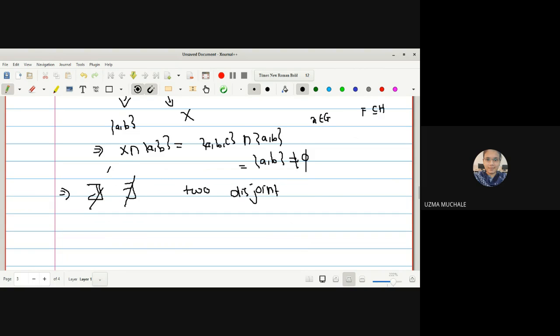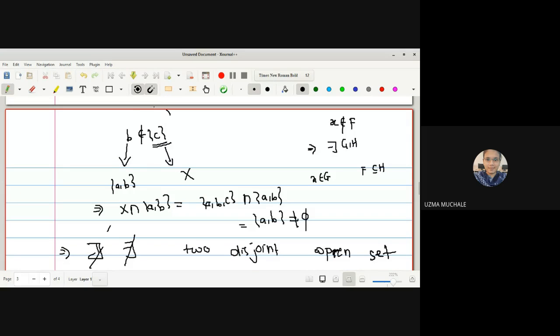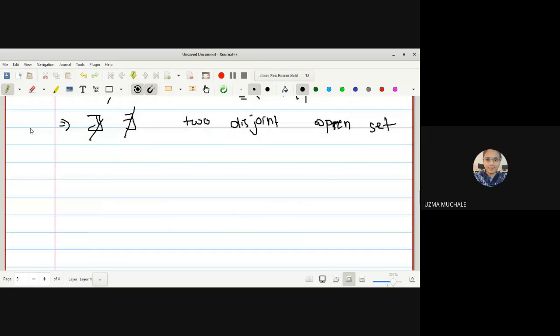And now no need to go for a different closed set which does not contain the point, because if it is not true for at least one, then we can generalize that there is no need to go for any other pair of a closed set and a point. Directly you can say that it is not true for the singleton set C, and hence X2 is not a regular space.